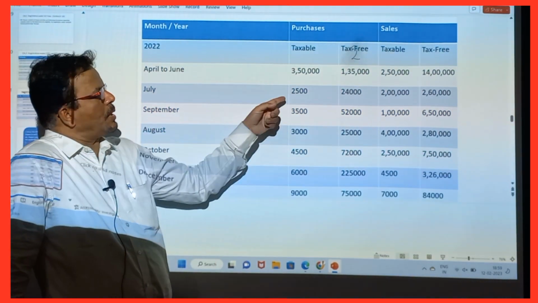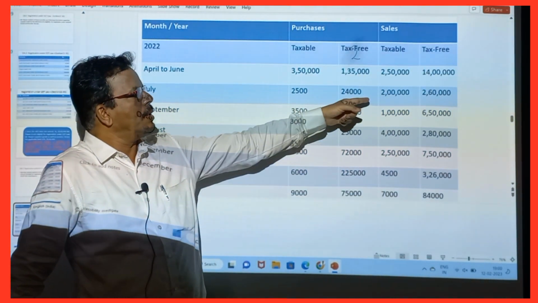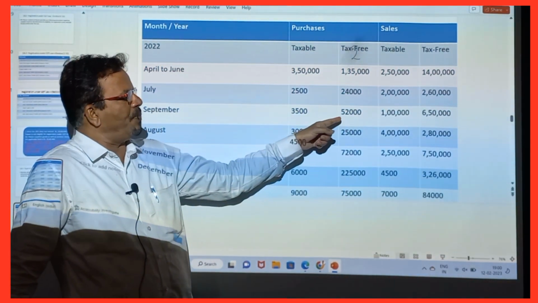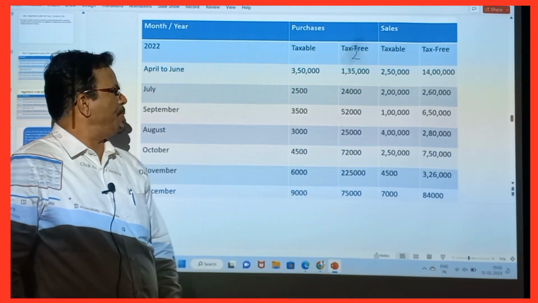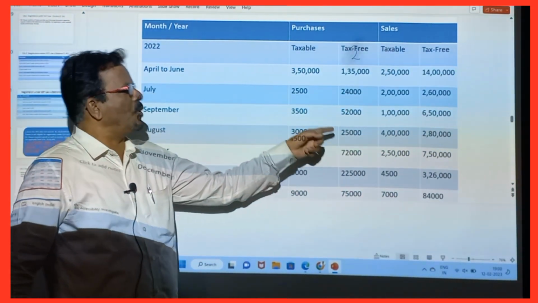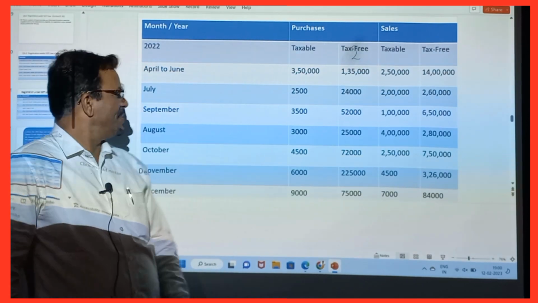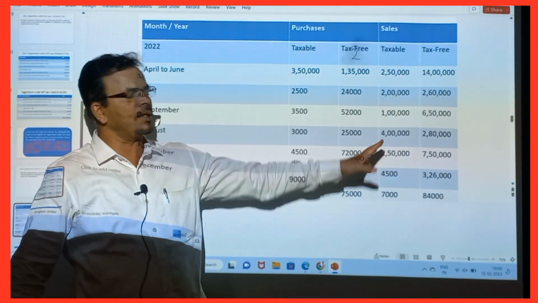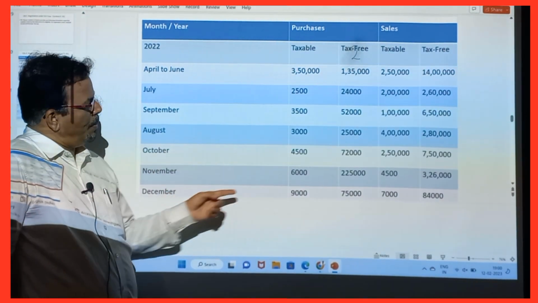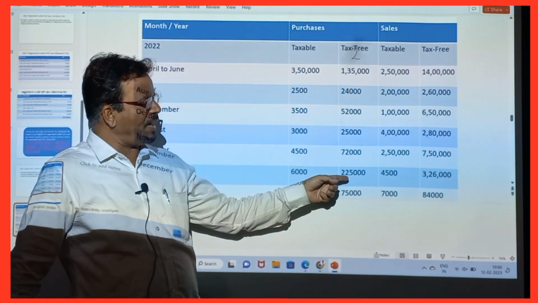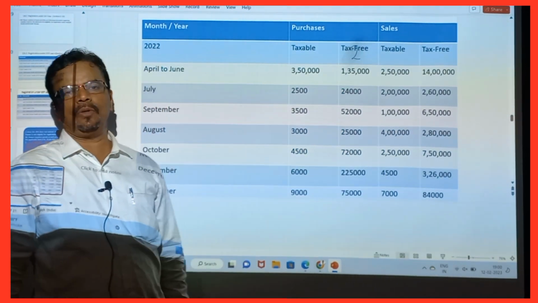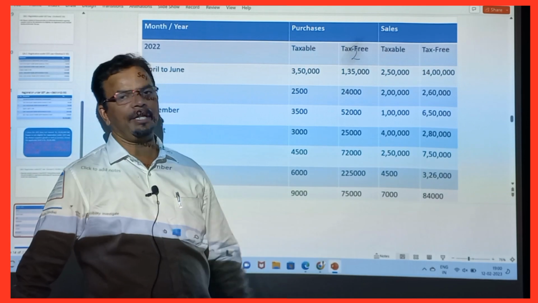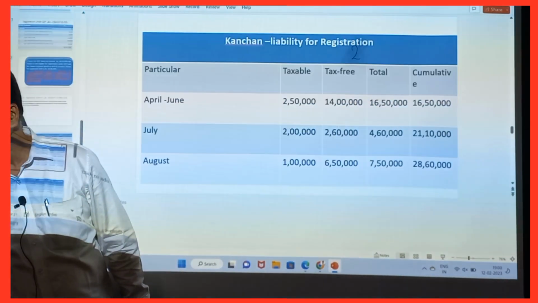July: 2,500, 24,000, 2 lakhs and 2,60,000. September: 3,500, 52,000, 1 lakh and 6,50,000. August: 3,000, 25,000, 4 lakh and 2,80,000. October: 4,500, 72,000, 2,50,000, 7,50,000. November: 6,000, 2,25,000, 4,500, 3,26,000. December: 9,000, 75,000, 7,000 and 84,000.